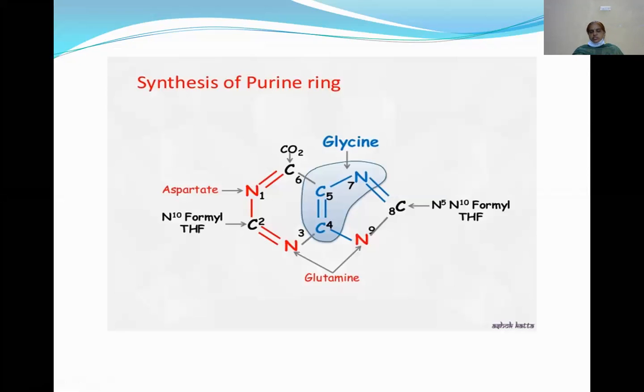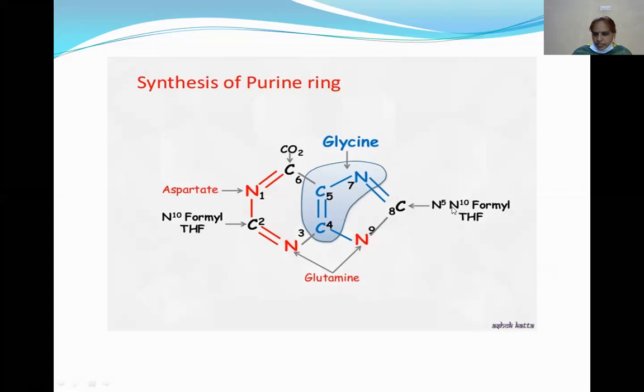See, the first one is involved in the synthesis of the purine. The entire molecule of glycine is involved in the formation of the purine ring. This is a purine ring. Here it is the N10 formyl tetrahydrofolate, involved in the formation of C2. Aspartate is involved in the formation of N1, that is a nitrogen. And here carbon dioxide is involved in carbon 6.